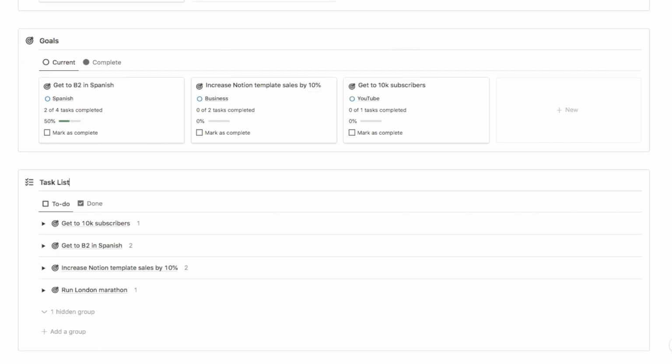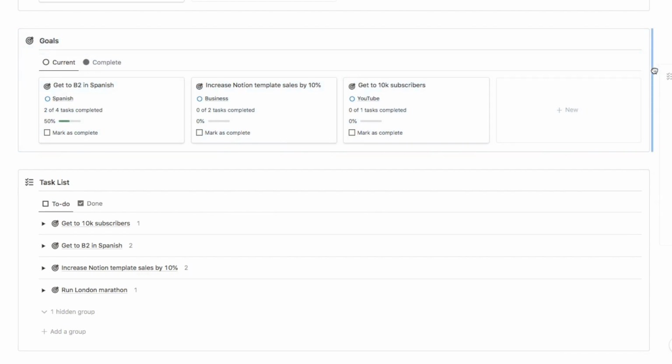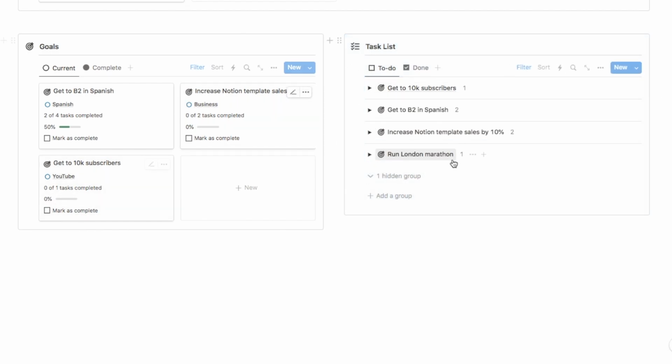Now, the final thing I'm going to do is I'm just going to place the goals and the task list next to each other just so it doesn't take up so much room. I feel like you have to keep scrolling for a long time. So to do that, I'm just going to click on the 6 dots here and just drag this to the side of the goals database. And when you see this blue line appear, you can drop it. And that is essentially just going to create 2 columns like this. So they're now side by side.